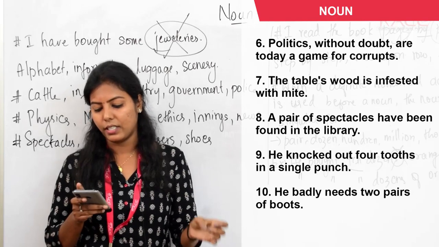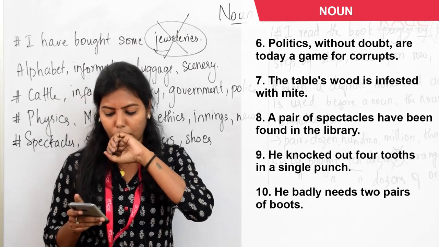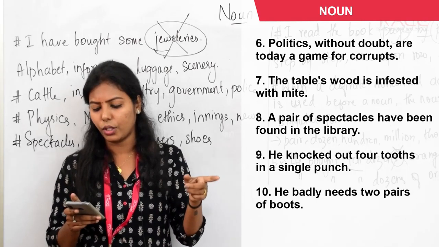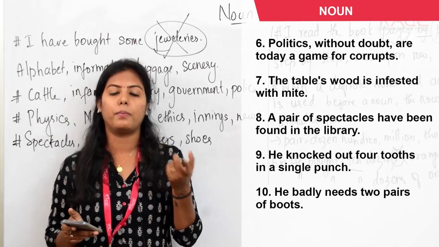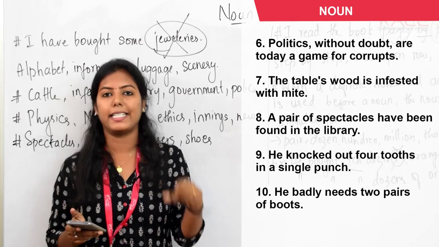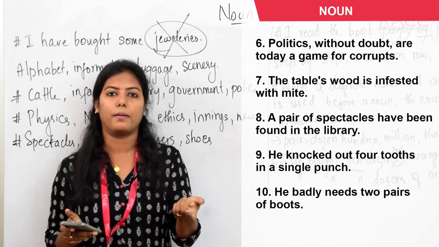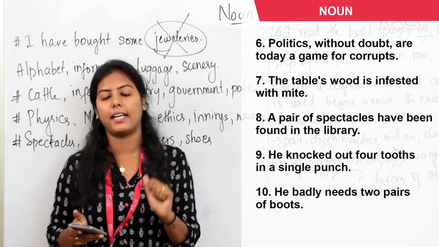Okay. So next one, he knocked out 4 tooths in a single punch. What is the plural form of tooth? It is teeth and not tooths. So the plural form of tooth is teeth and not tooths.